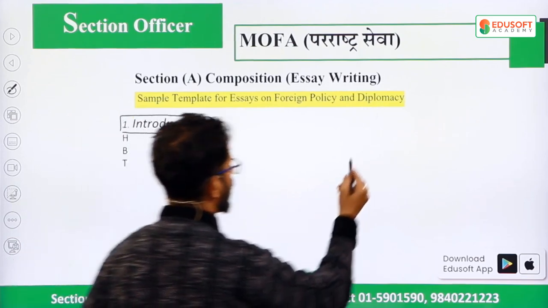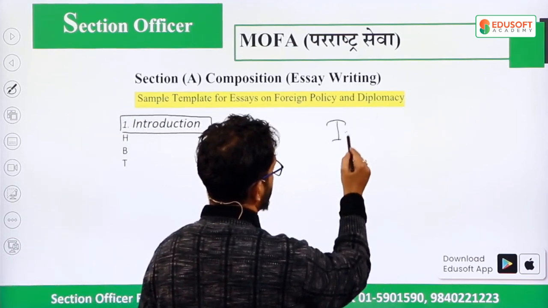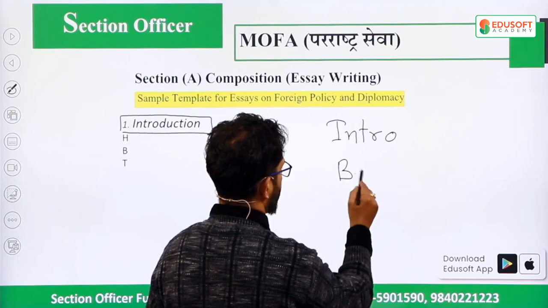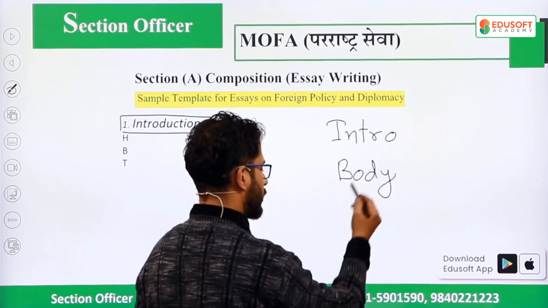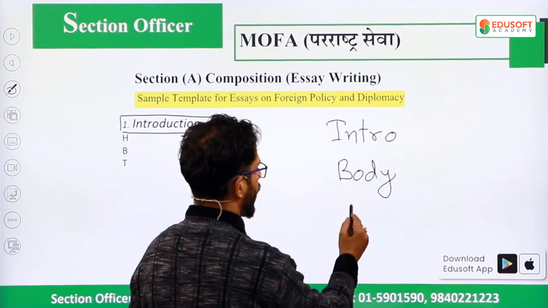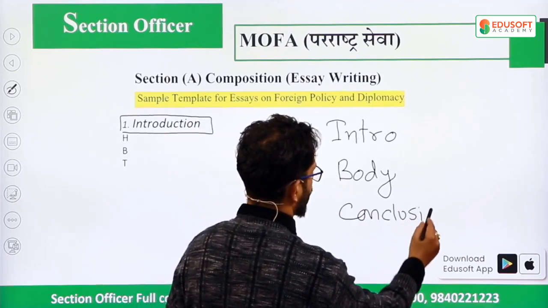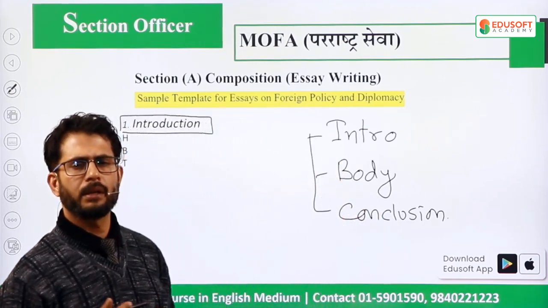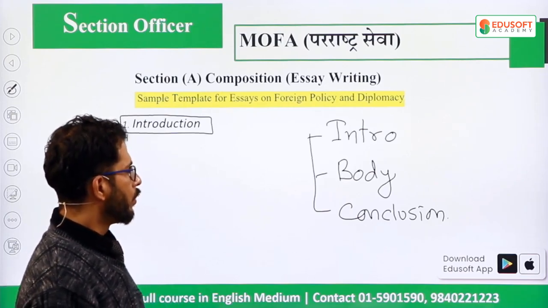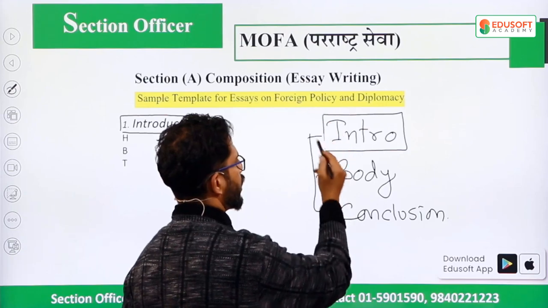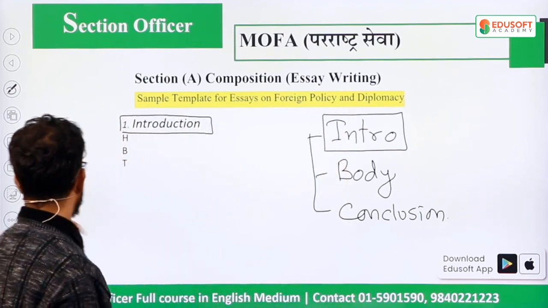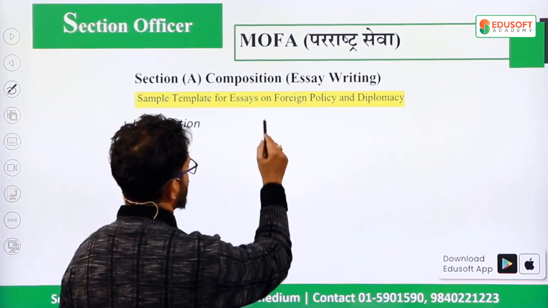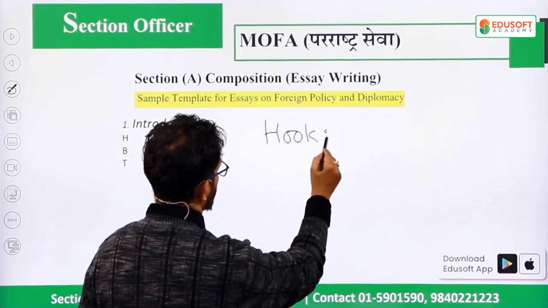As you know, the format of an essay is definitely there: an interesting introduction. Intro should be there, right? Justifiable body paragraphs, or body 1, 2, 3, depending upon it, and a convincing conclusion. So introduction, body, and conclusion are the parts of essays, but we hardly know what to write in our introduction. So let me tell you, students, in your introduction section, you are going to begin from a hook statement. There should be a hook.